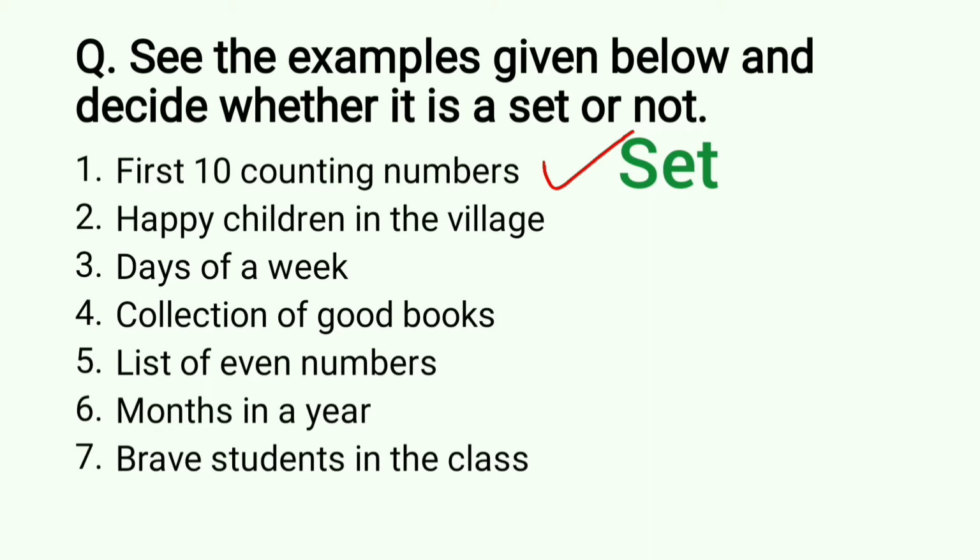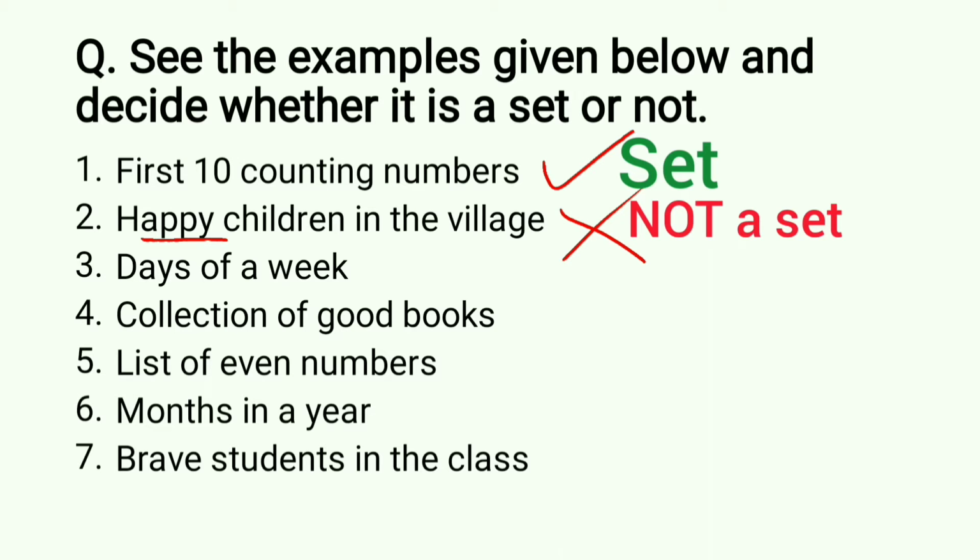Now the second example, happy children in the village. Can we clearly say who is happy and who is not? No, it is not well defined. We cannot say who is happy and who is not. So the second example is not a set.